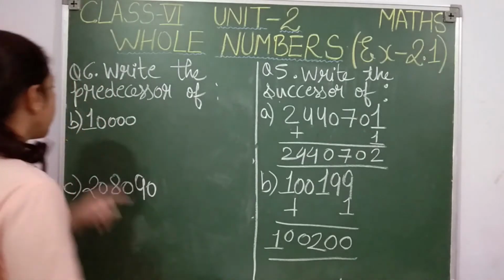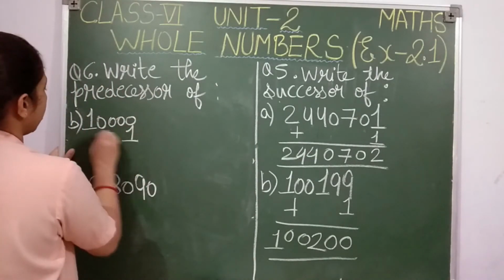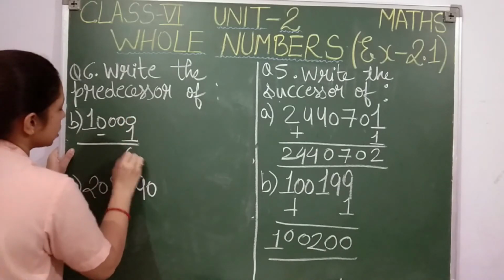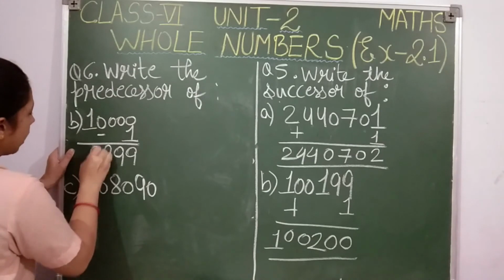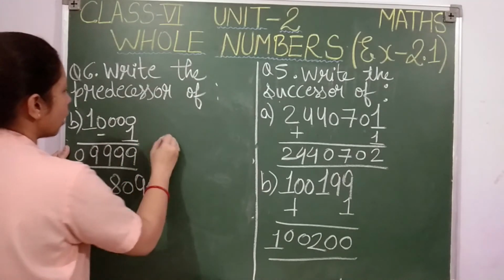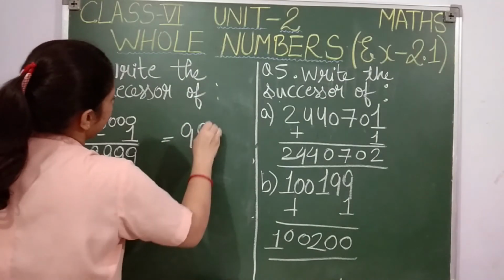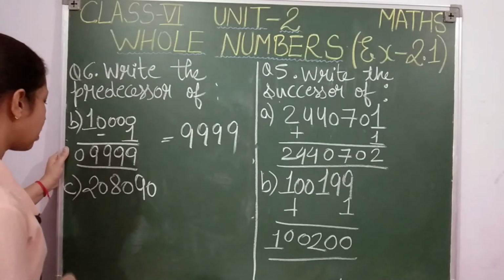Let us see how. So B, you have to write the predecessor of 10,000. Okay, no problem. Subtract 1. 10 minus 1, 9. Again 9, 9, 9. And here we'll get 0. So what is the predecessor of 10,000? It's 9,999. Clear, students?